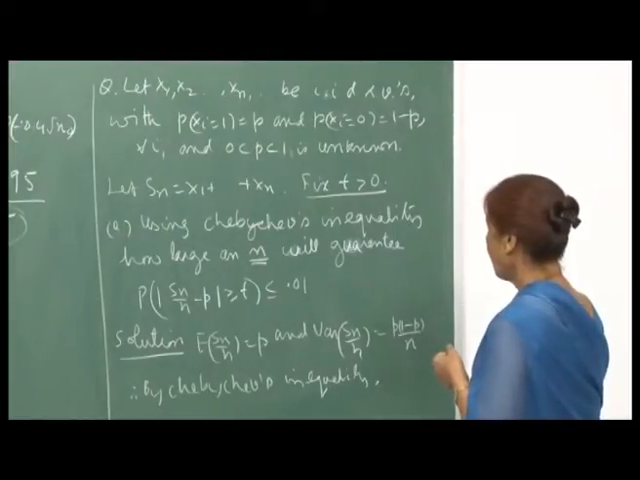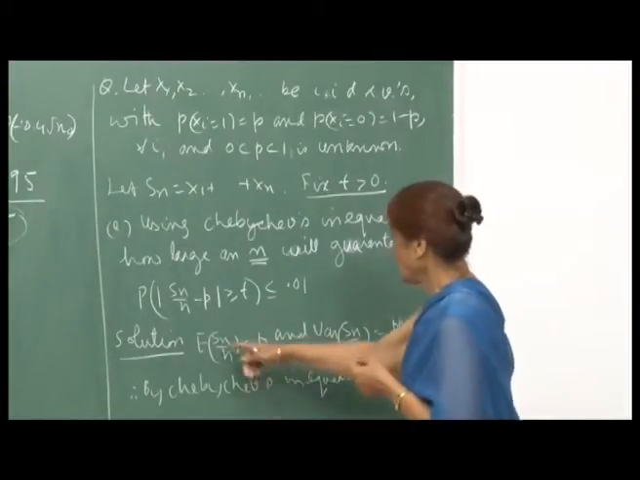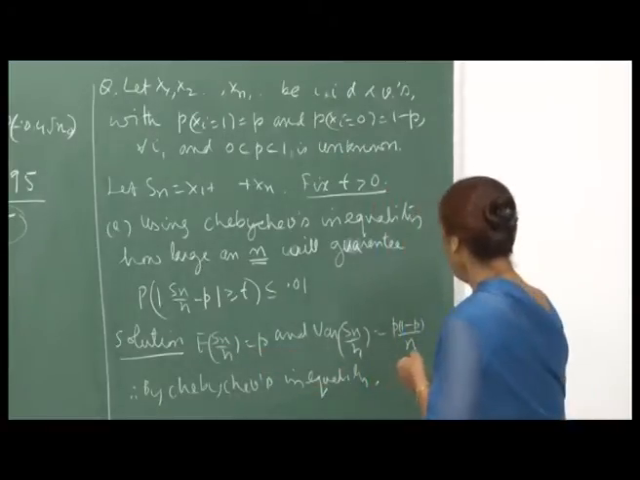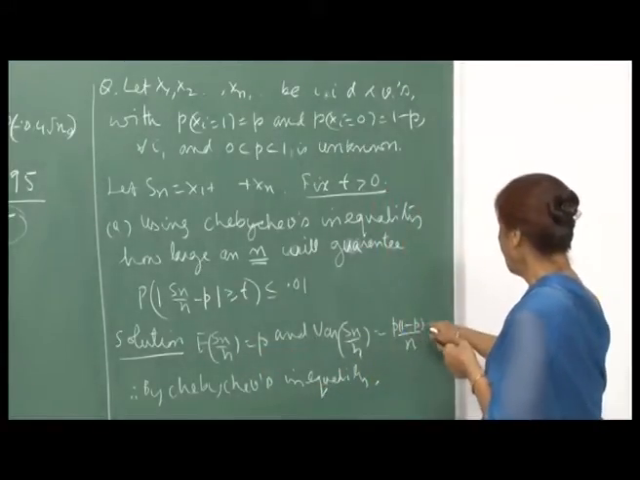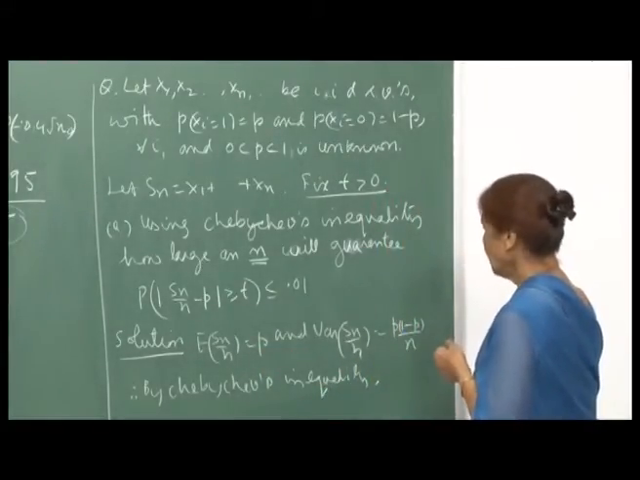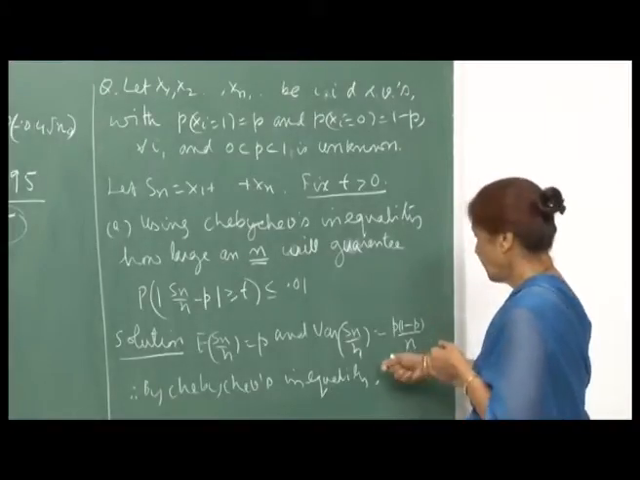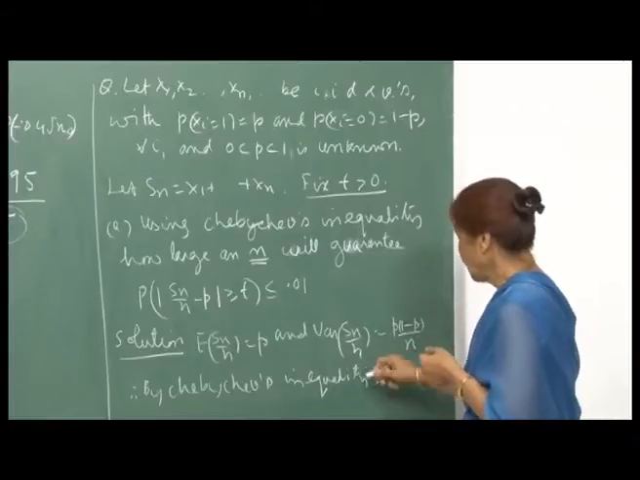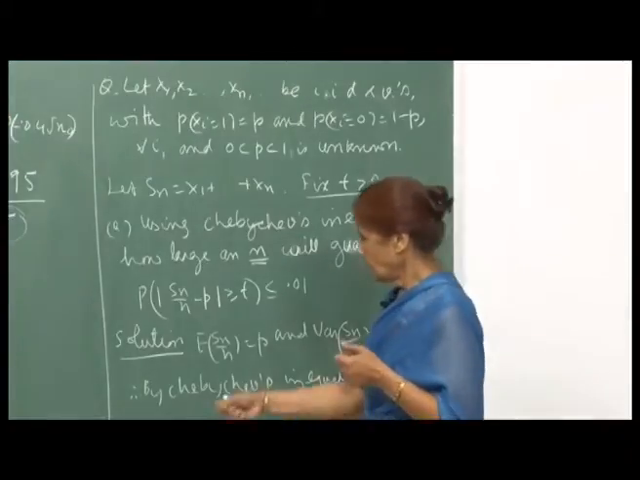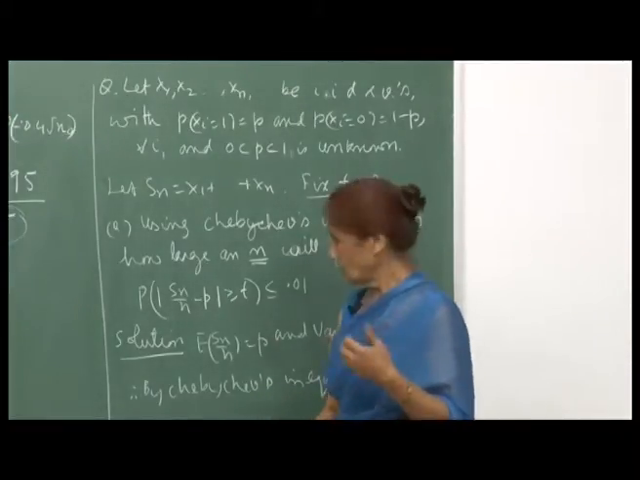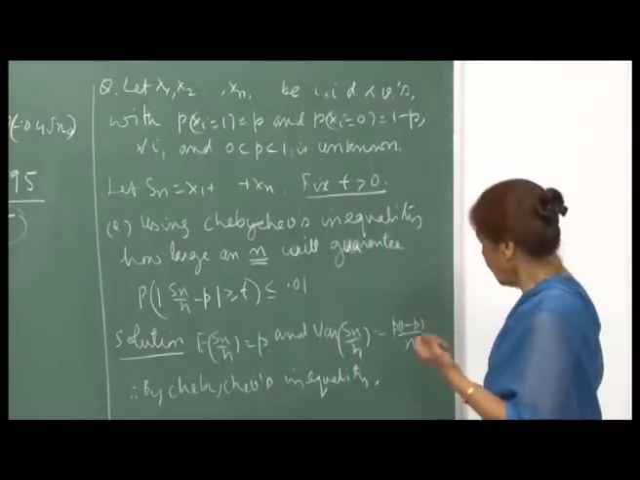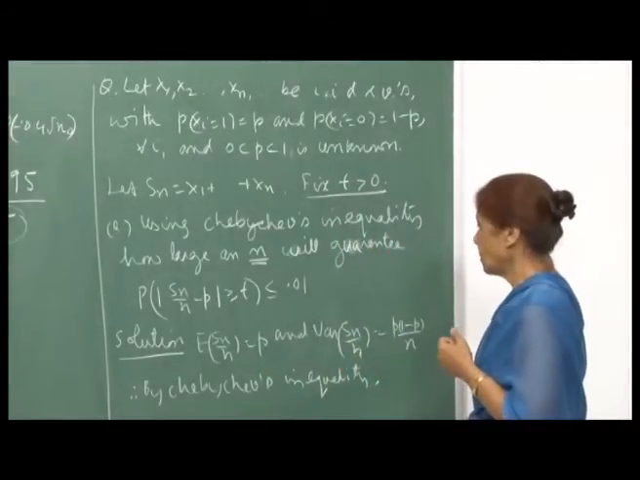Here, the expected value of S n upon n is p, and the variance of S n upon n is p into 1 minus p by n, because they are independent, identical random variables. Therefore, we will first use Chebyshev's inequality to compute an estimate of n, and then do the same through the central limit theorem.